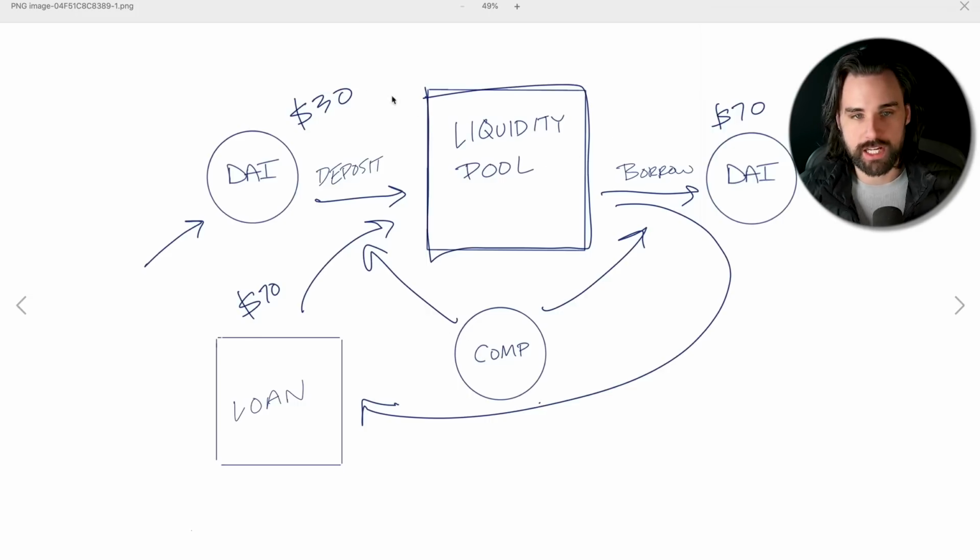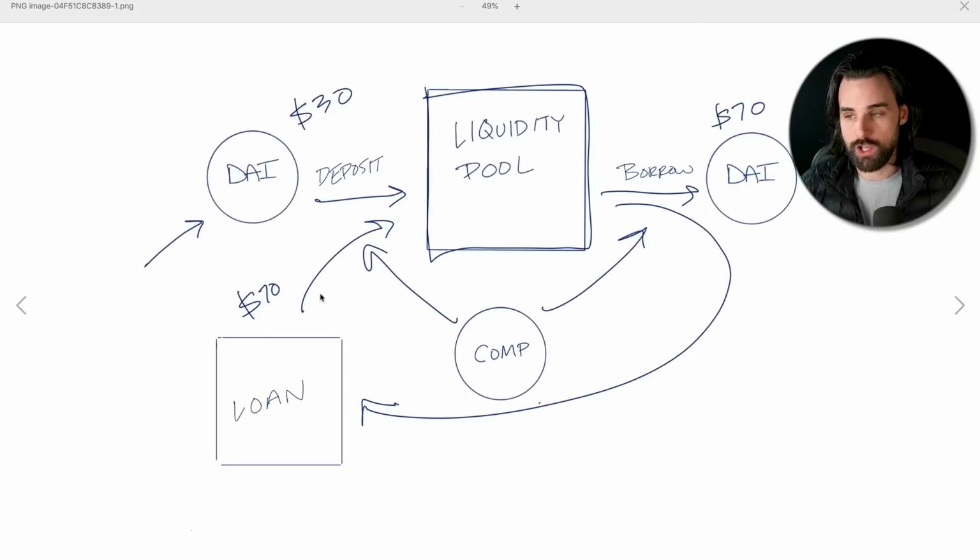If you notice the numbers that I used here on the application, $30 and $70, those together add up to $100. I'm using those numbers very intentionally because Compound has what's called a collateralization factor of 75% for this version of the protocol. That basically means you can borrow up to 75% of the amount of money that you deposit. But if you cross that collateralization factor threshold, that's what gets you into liquidation, right? One way to decrease that, of course, is to back off the amount of money that you're borrowing. So let's say that if you deposited 30, you only borrowed 30 to increase your exposure by 2. That, of course, is going to decrease the amount of passive income that you would make, but it does make this a little bit safer.